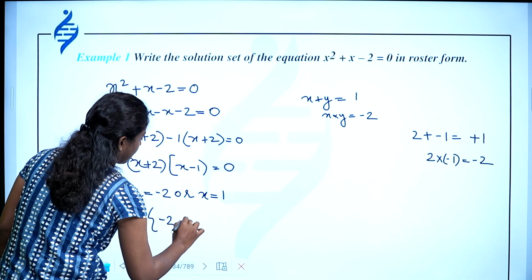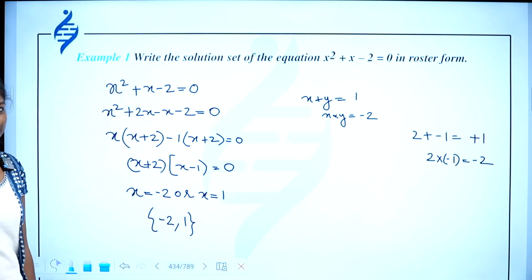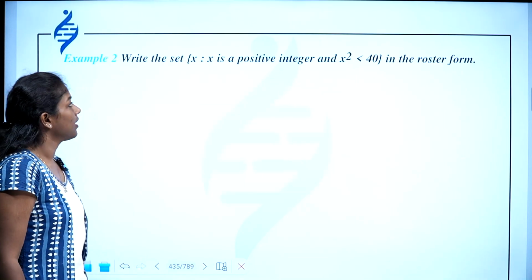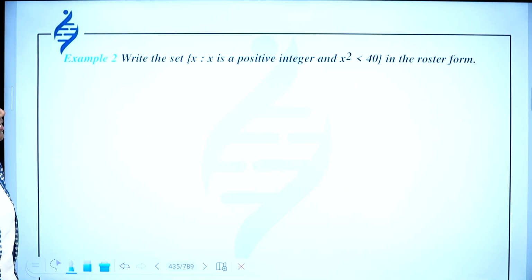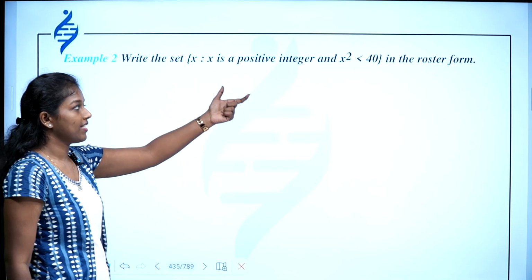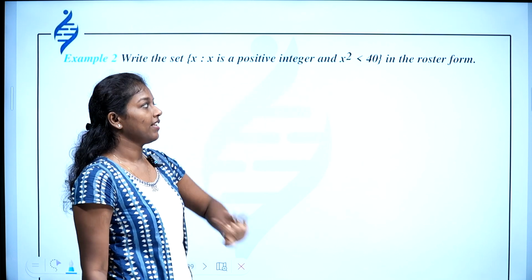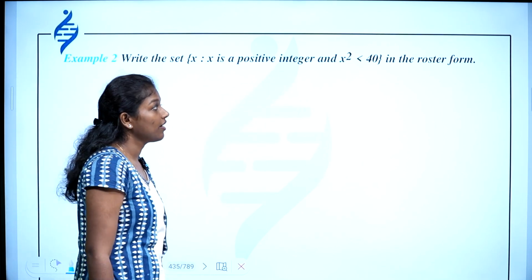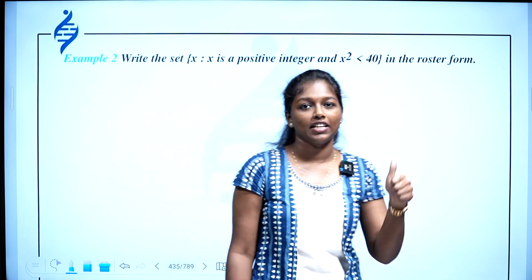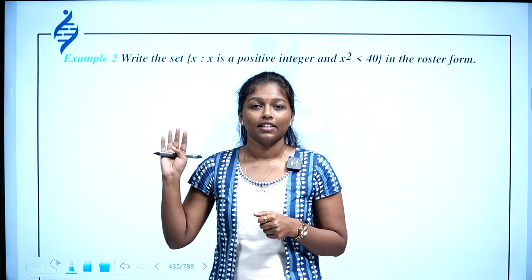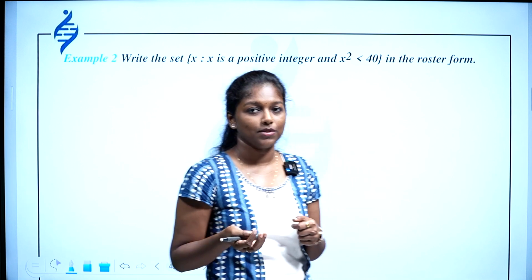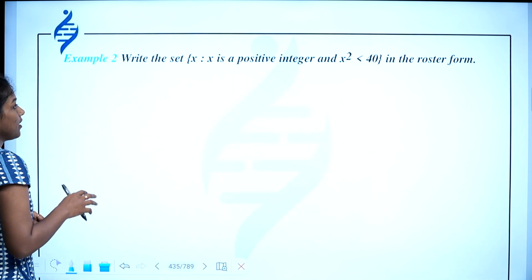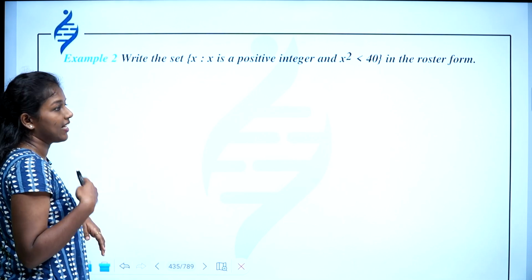-2 and 1. Okay, so this is how we write it in the roster form. Next, write the set of all x such that x is a positive integer and x square is less than 40 in the roster form. First of all, you have to find which numbers satisfy this common property. They are given it in the set builder form, so the question is to convert it into roster form. So x is a positive integer and x square is less than 40.